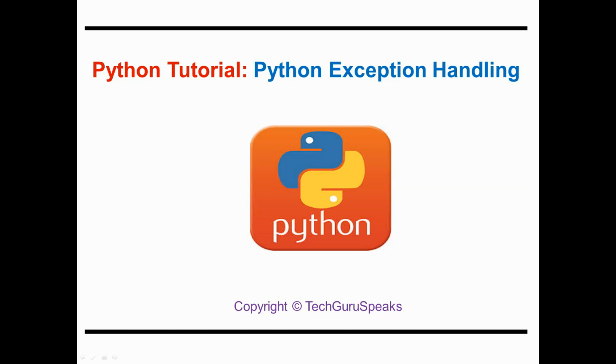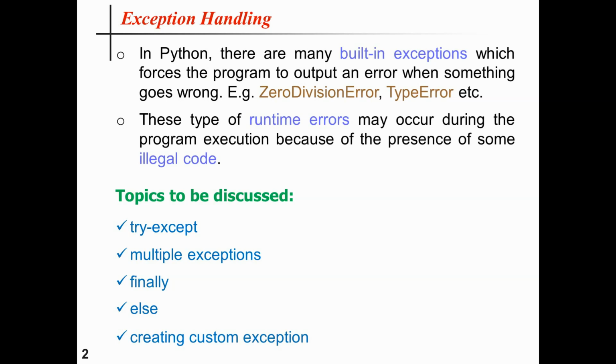Today I would like to describe Python exception handling. In Python programming, there are many built-in exceptions which force the program to output an error when something in the program goes wrong. This type of error is basically a runtime error which may occur during program execution because of the presence of some illegal code or operation. Examples of built-in exceptions are ZeroDivisionError, TypeError, IOError, etc.